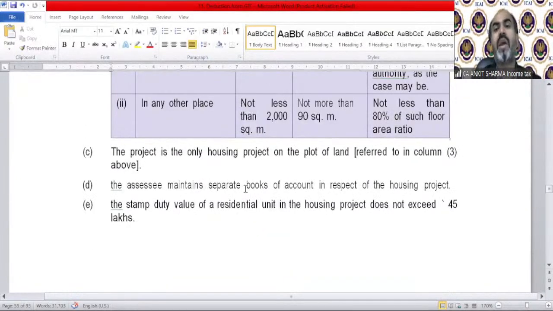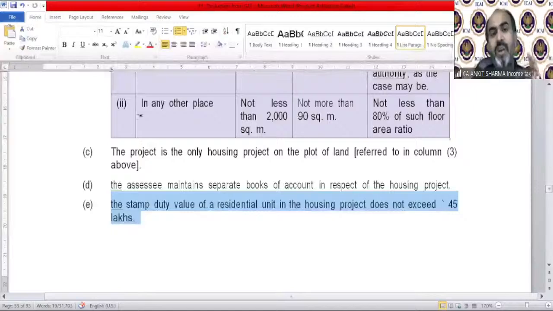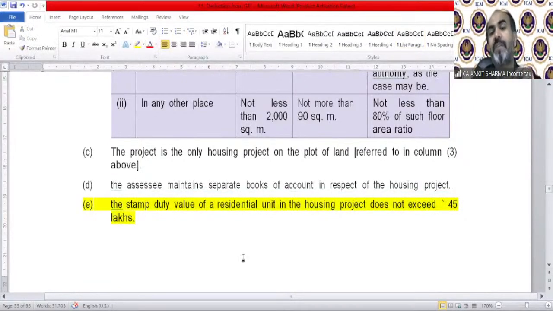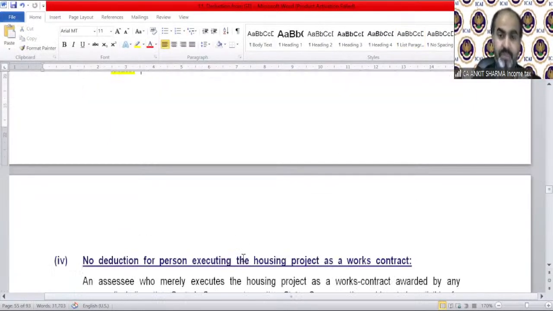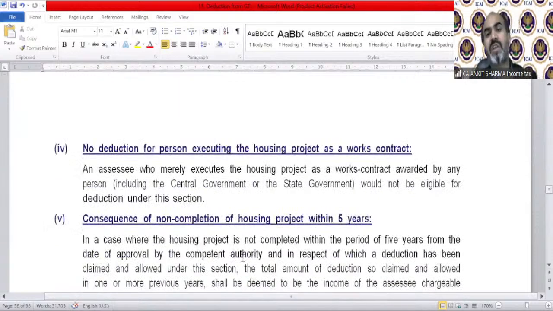The project is the only housing project on the plot of land, of course. The assessee maintains separate books of account in respect of the housing project, and a very important point, the stamp duty value of a residential unit in the housing project does not exceed 45 lakh rupees. No deduction for a person executing the housing project as a work contract. If it is not your housing project, if you are working as an outsourced person, then you cannot claim it as a deduction for yourself. It should be your project, of course.